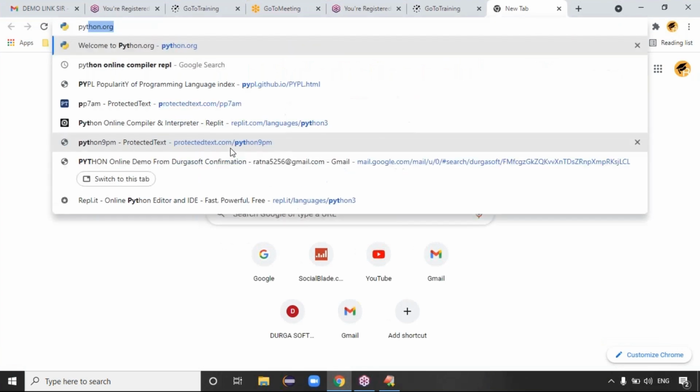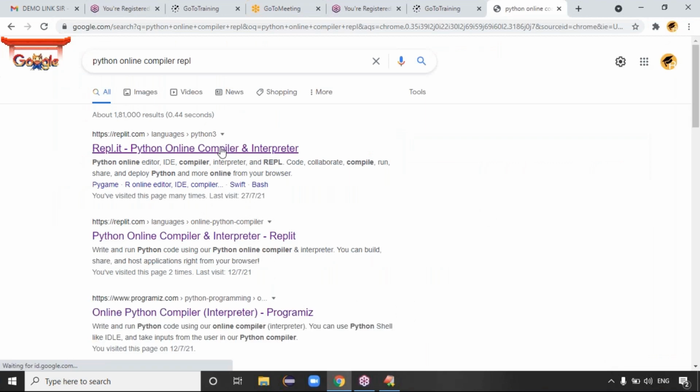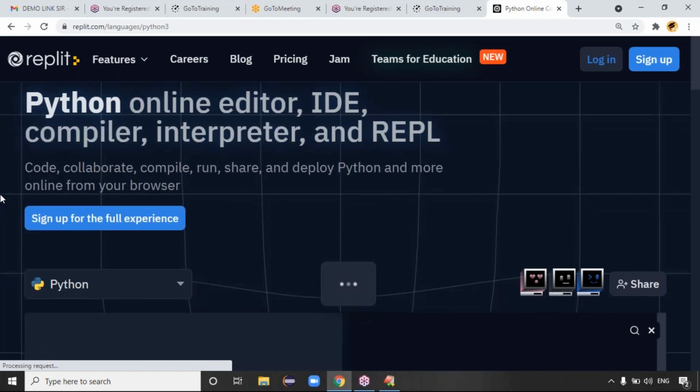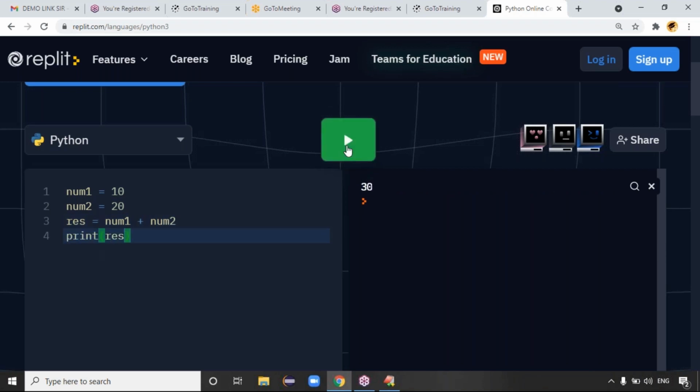So Python is a dynamically typed language, and data type declarations are not required. Directly we can put num1 equal to 10, num2 equal to 20. By default these are integer data. Then result equal to num1 plus num2. I'm trying to print the result variable, and we get the output 30, right? Exactly.